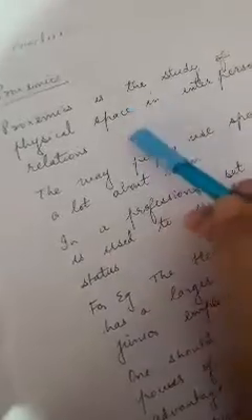So, starting with, what is proxemics? Proxemics is the study of physical space in interpersonal relations. By physical space, we mean how much area or space you use for standing while interacting with your audience.